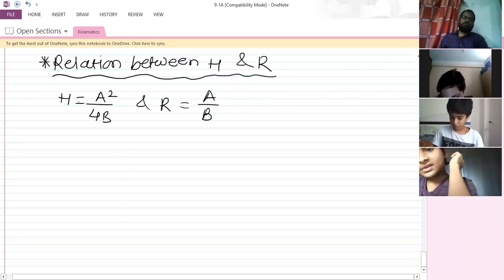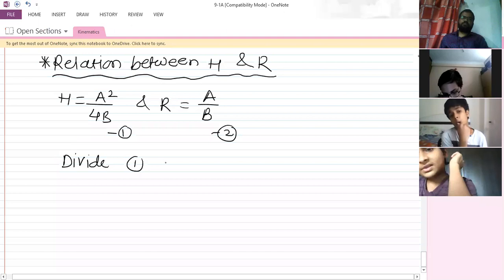So we can rearrange this. I'll write over here: this is equation 1, this is equation 2. So divide equation 1 by 2.